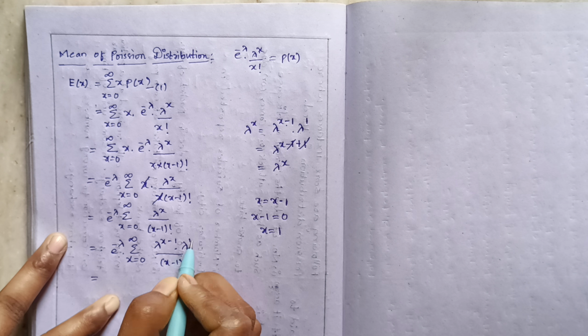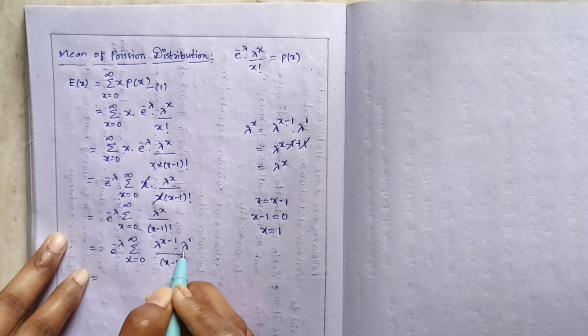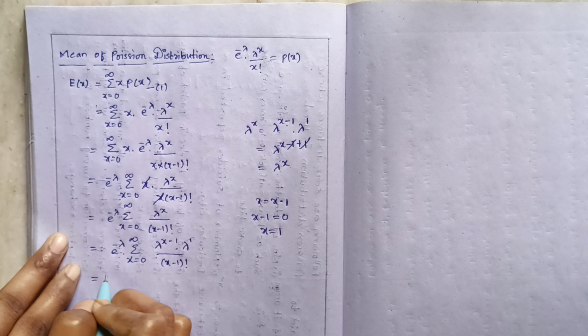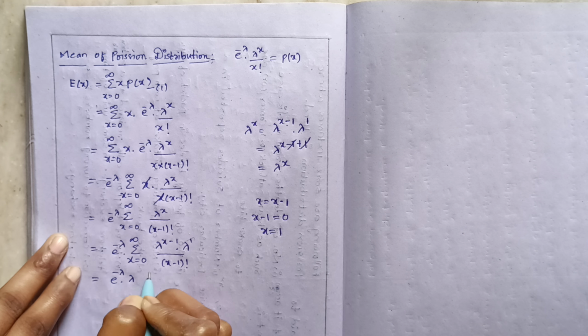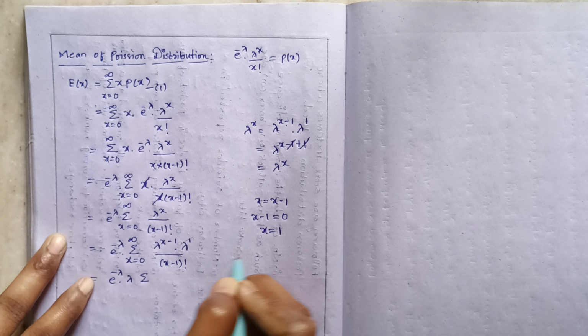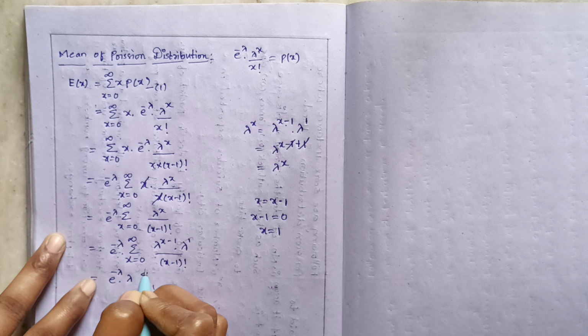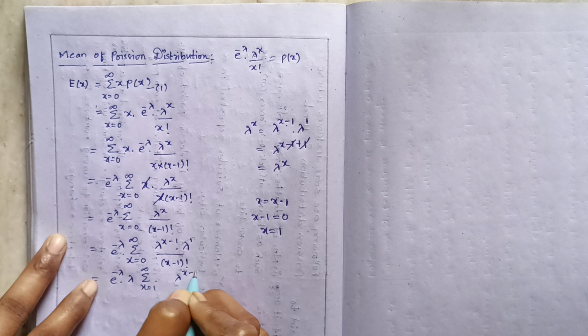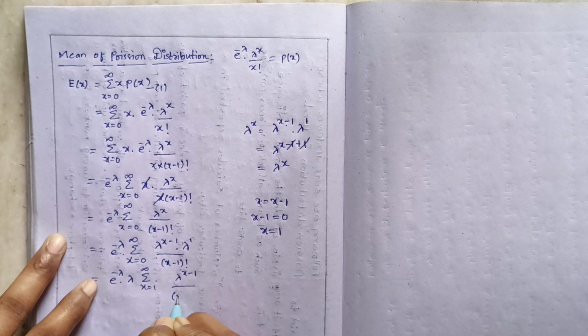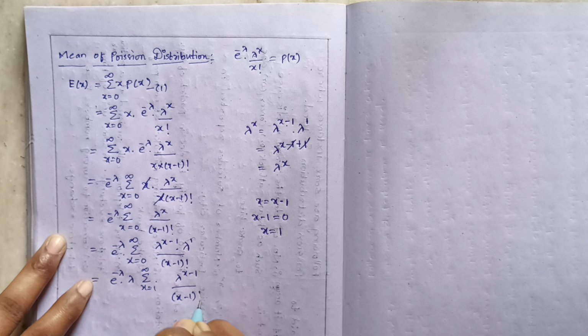Therefore, this lambda is a constant because there is no x term in this. So I am taking this outside. e to the power of minus lambda into lambda summation x is equals to 1 tends to infinity. Therefore, lambda to the power of x minus 1 divided by x minus 1 factorial.